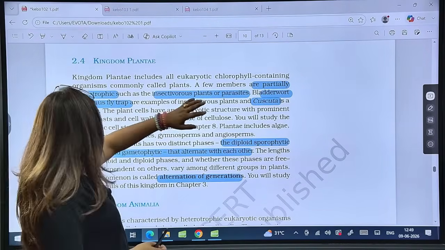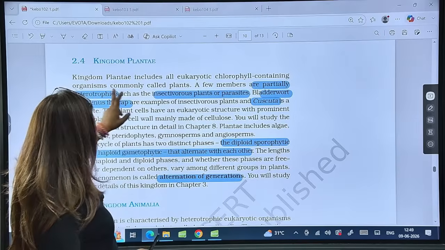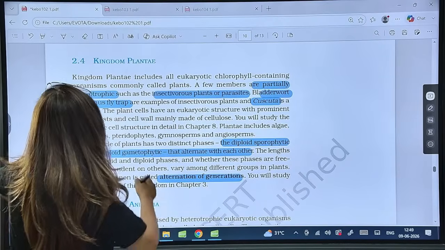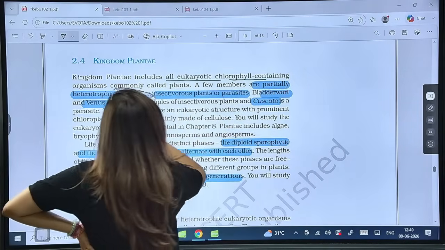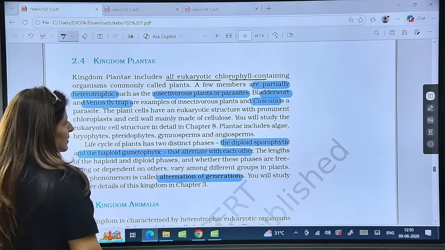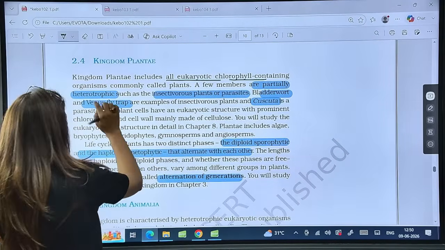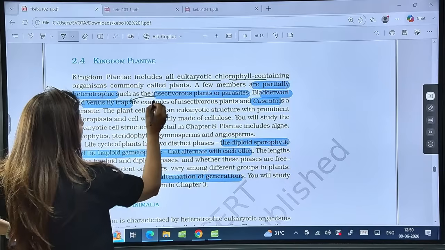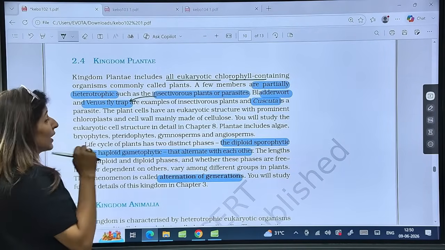So members are partially heterotrophic. Some members, not all. Few members partially heterotrophic. Otherwise, they are all eukaryotic chlorophyll containing organisms, and hence autotrophic. While bladderwort, some examples of insectivorous are bladderwort and Venus flytrap or pitcher plant, right?